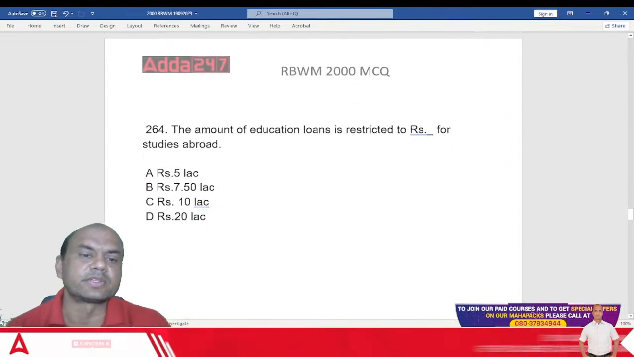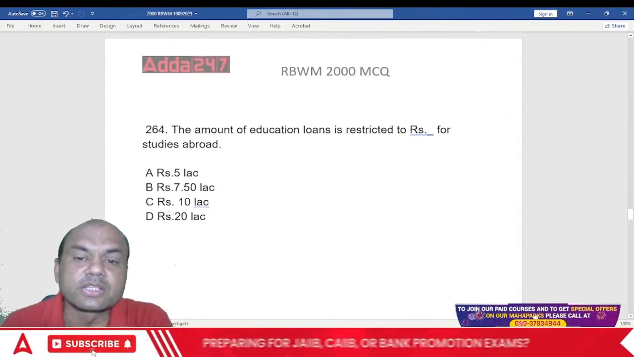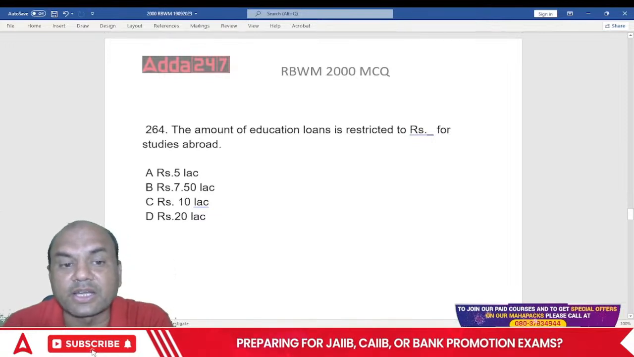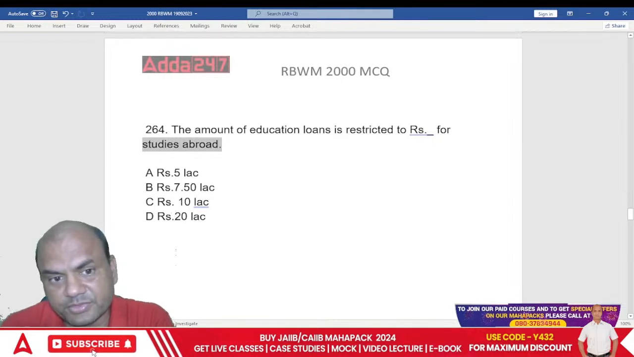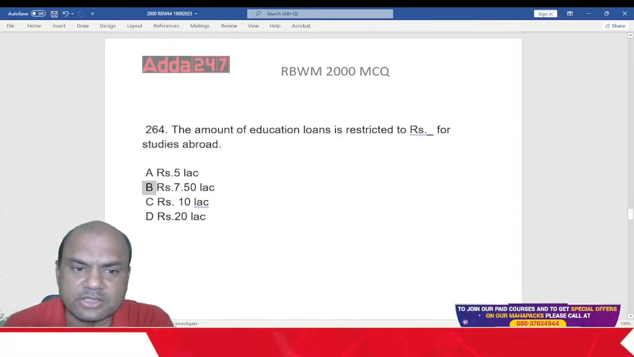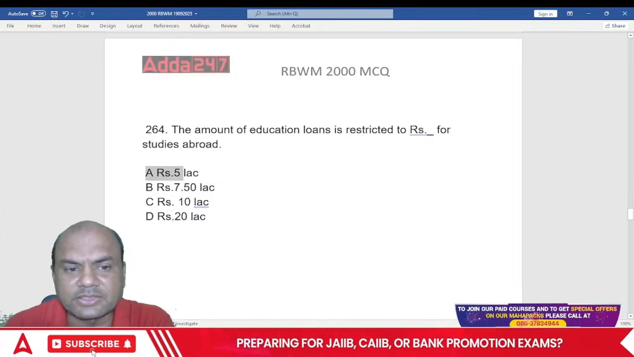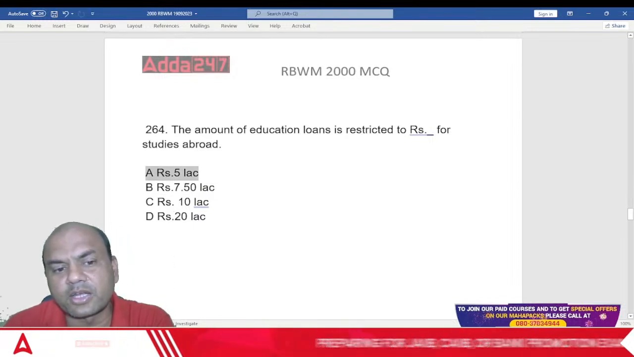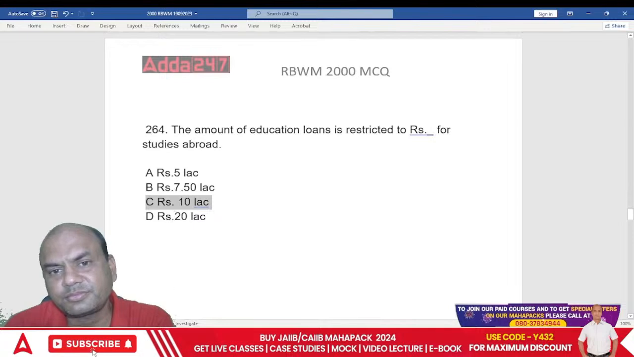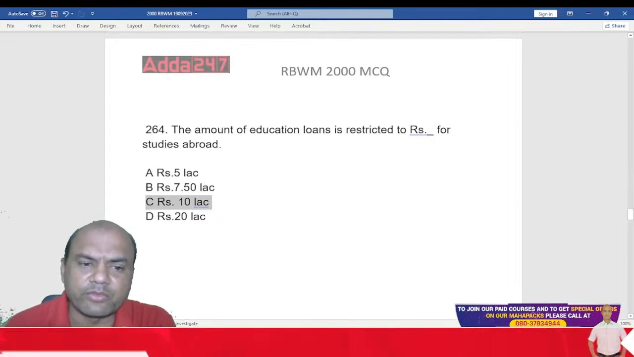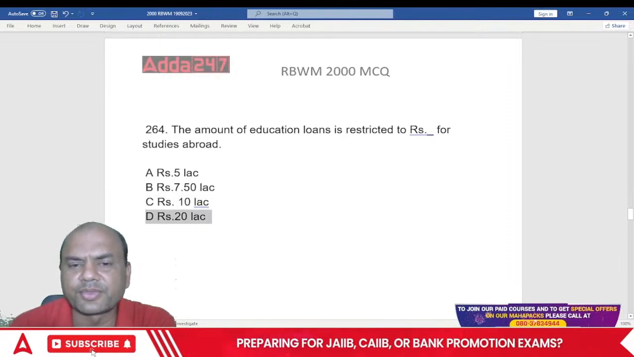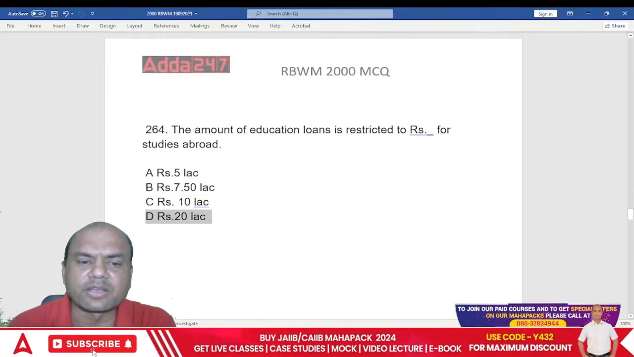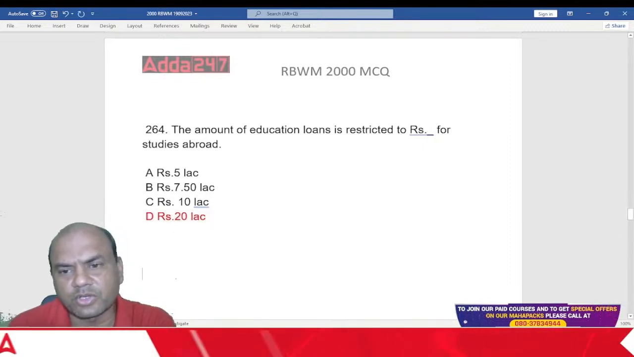Next one. The amount of education loan is restricted to rupees dash for studies abroad. Just now I told you 10 lakhs was for India. So abroad will be what? It will be 7.5 lakhs, 5 lakhs, or 10 lakhs? If within India I am giving it for 10 lakhs, abroad will definitely be higher, isn't it? Logical. So the answer will be 20 lakhs over here. Answer is 20 lakhs.